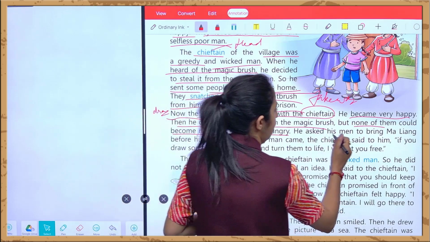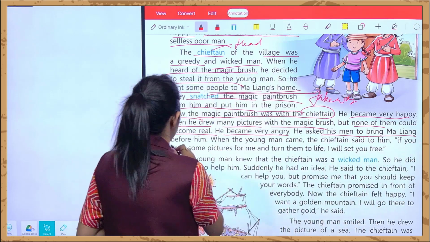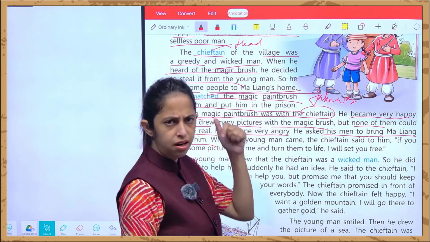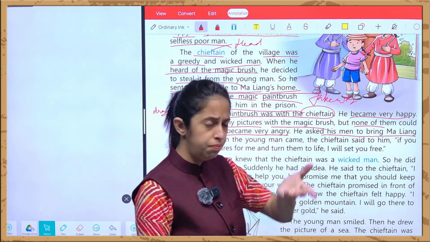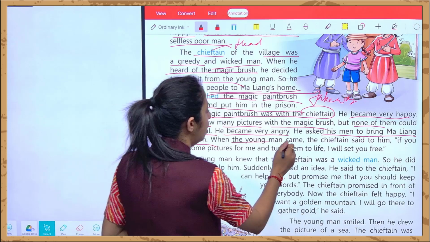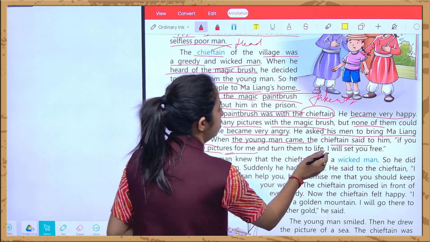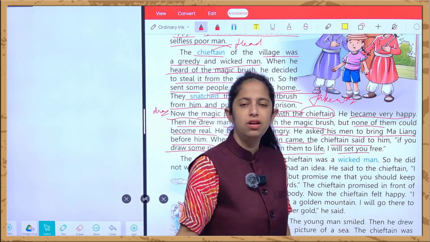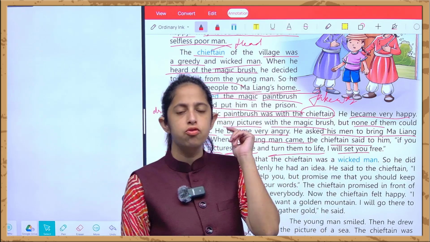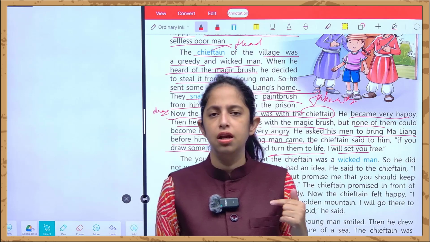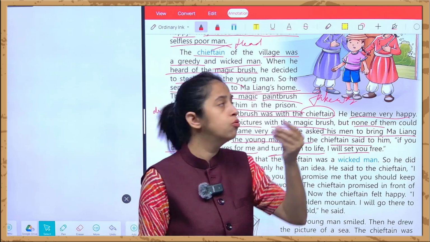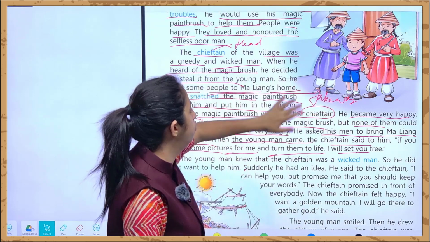He asked his men to bring Ma Liang before him. उसको मेरे सामने लेकर आओ. किसको? Ma Liang को, जिसका ये paintbrush था. When the young man came, the chieftain said to him, if you draw some pictures for me and turn them to life, I will set you free. What he is saying is, if you draw the pictures that I am telling you, I'll set you free. मैं आपको क्या कर दूंगा? आजाद कर दूंगा if you will do this.